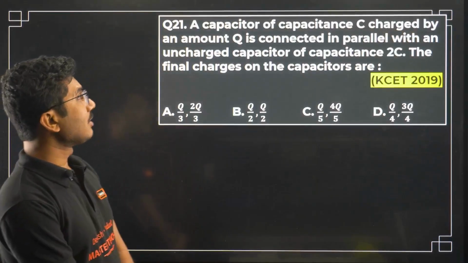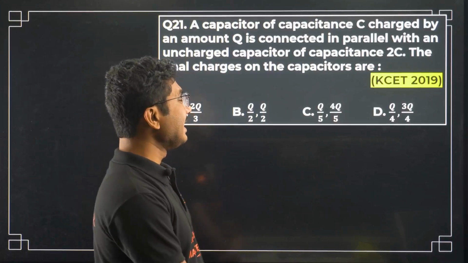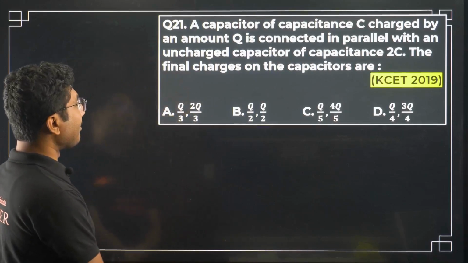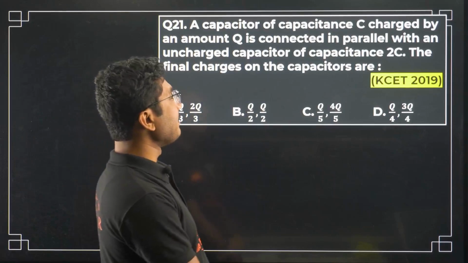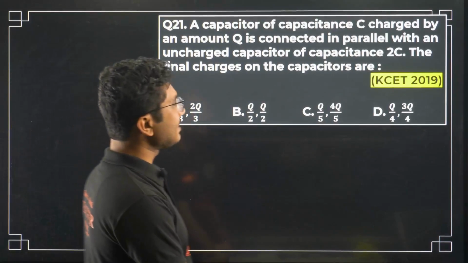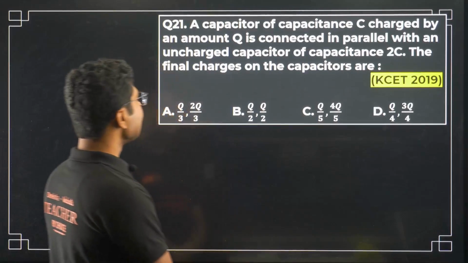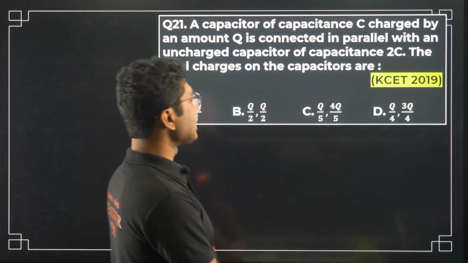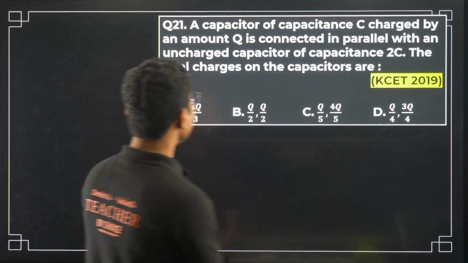A capacitor of capacitance C charged by an amount Q is connected in parallel with an uncharged capacitor of capacitance 2C. The final charges on the capacitors are? Very interesting question.